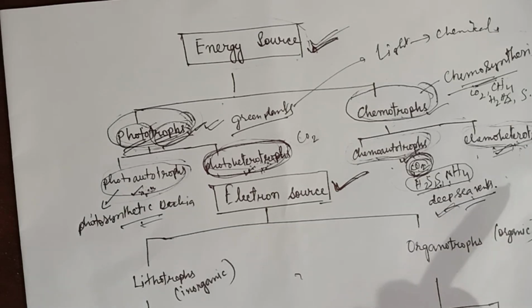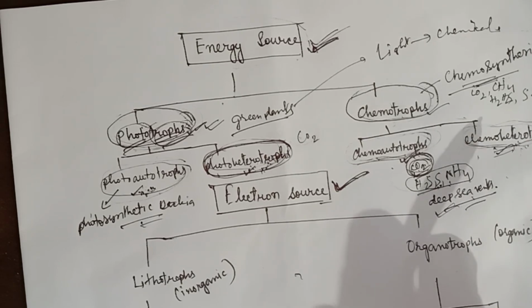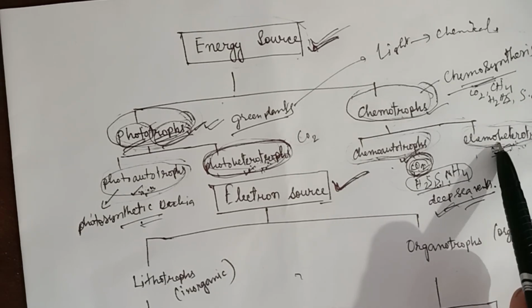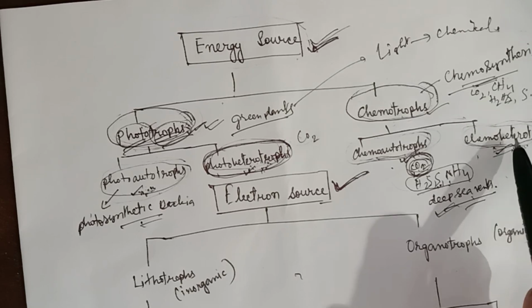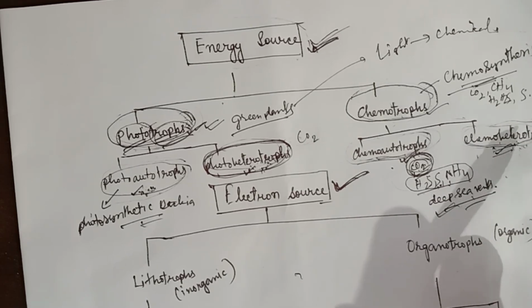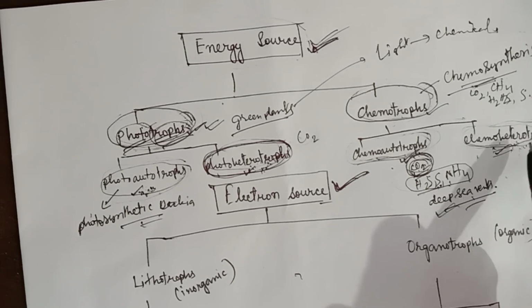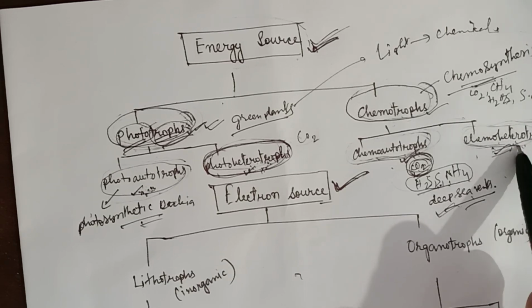They depend on organic compounds for the energy and carbon source. In other words, they ingest food products made by other organisms like lipids, proteins and carbohydrates. Examples of chemoheterotrophs are fungi, bacteria and some sulfur bacteria, etc.